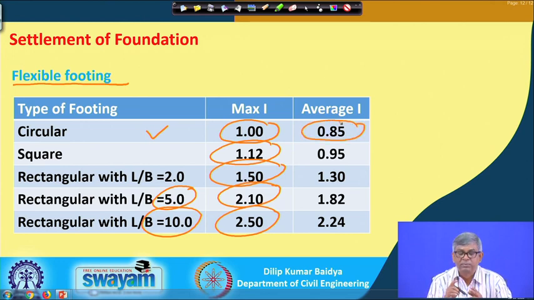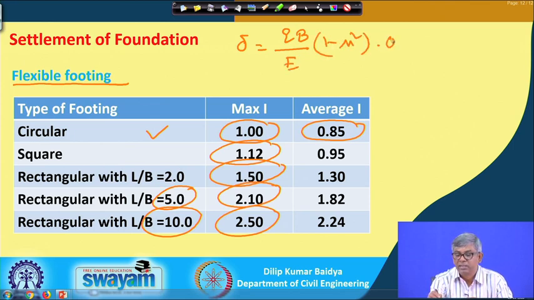That means, for a circular flexible footing of diameter B, delta will be equal to Q B divided by E, multiplied by 1 minus mu square, multiplied by 0.85. I can work based on the maximum value, then I will use 1, but if I want to use the average value, then I will use 0.85. This is the way one can find out.